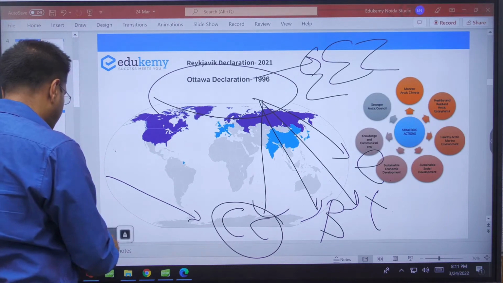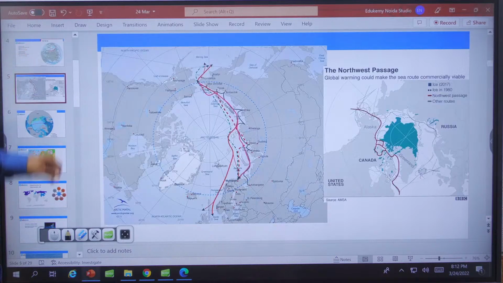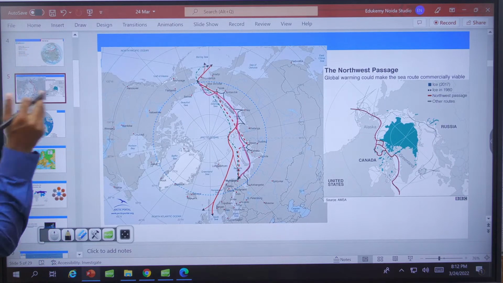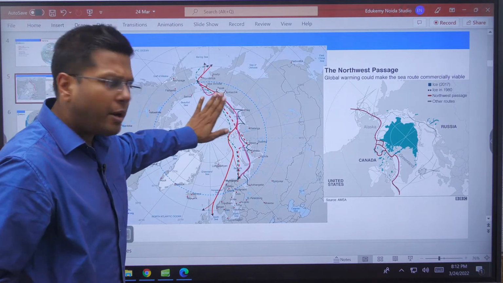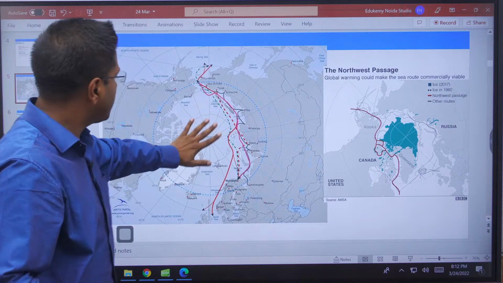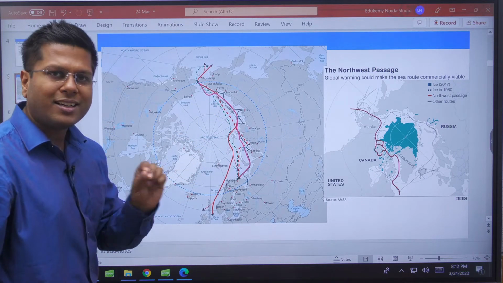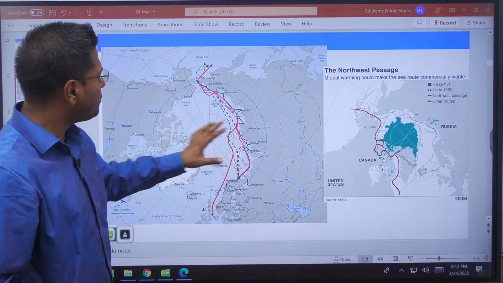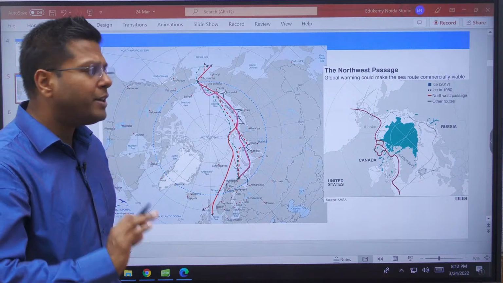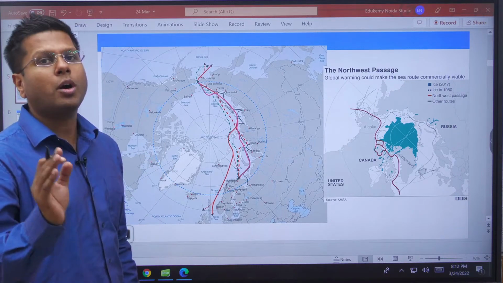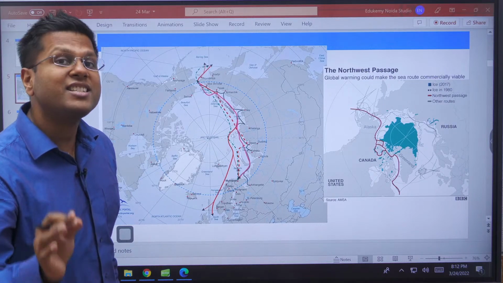And what happens is that since the area is constrained and restricted, have a look. This is how the Arctic region looks. If you look from the top, this is the Arctic Ocean. There could be permafrost, there could be permanent ice coverage in this area, but each of them would belong to some country because this area is very, very compact. Unlike the Antarctic region, which is completely uninhabited and is a global common, the Arctic region is not considered a global common.